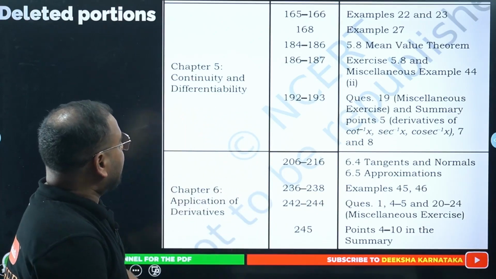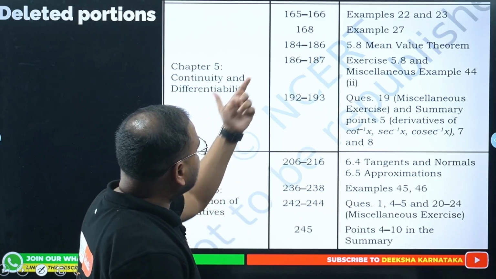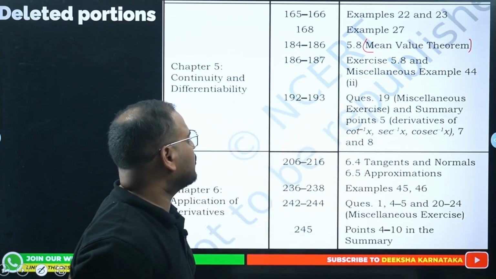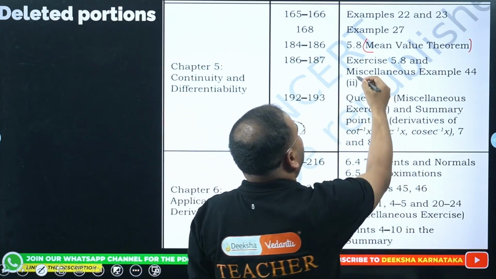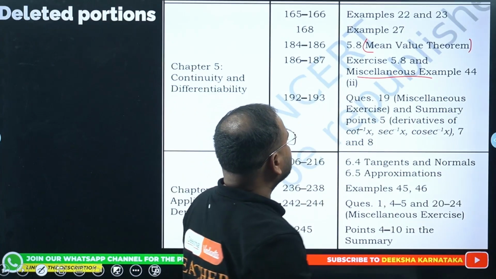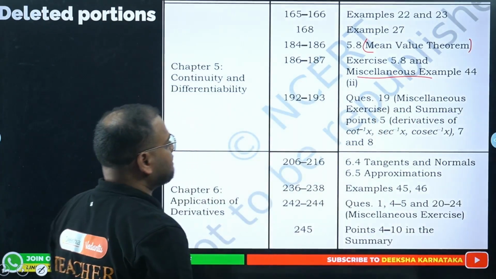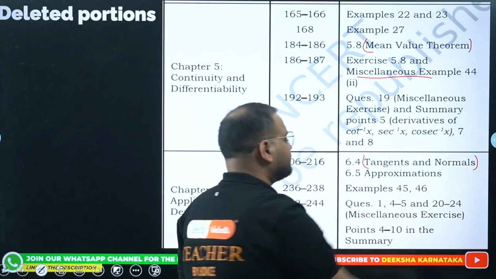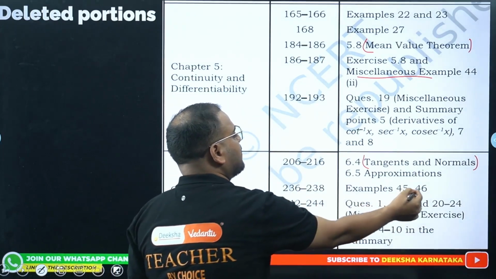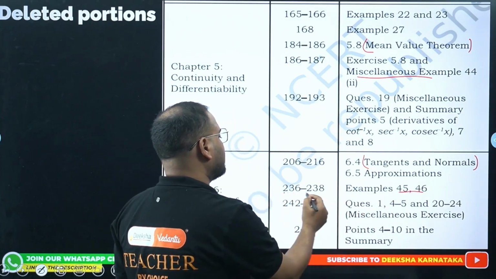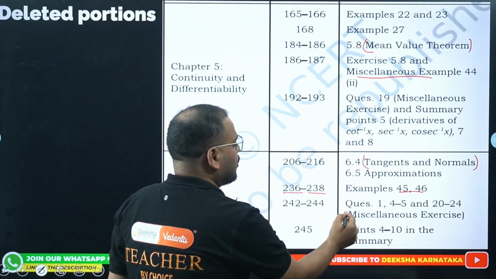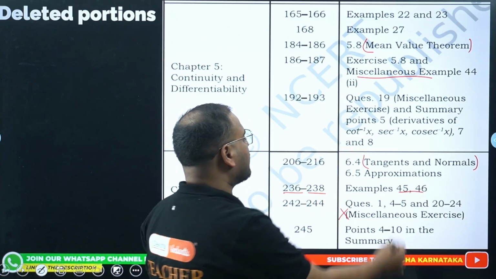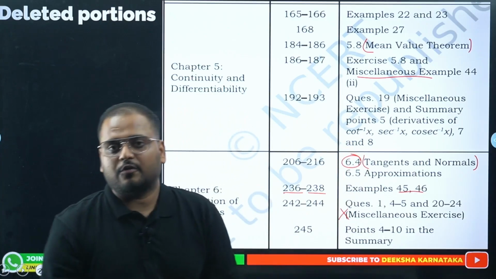Come on. Now calculus part, continuity and differentiability. What is cut off? Example numbers they have given. Mean value theorem. This is not there anymore. I think this was not there last year also, okay. And miscellaneous, example 44. Great. Exercise also is cut off. All right. AOD, tangent and normals is not there. 6.4. Cross reference the example 45, 46 with page number 236 and 238. Questions not there from miscellaneous exercise, okay.